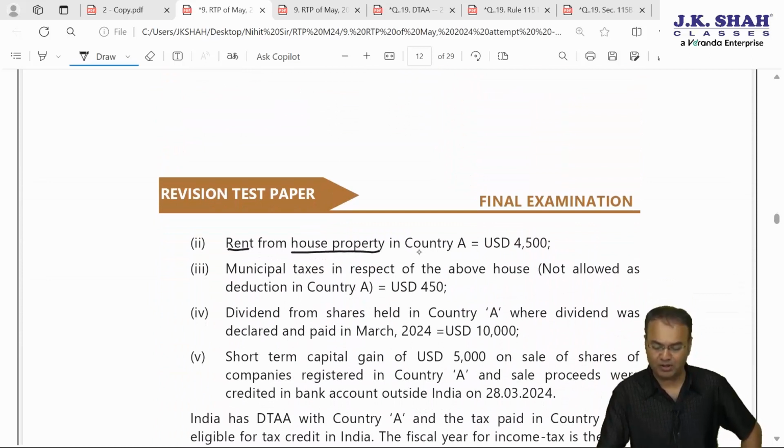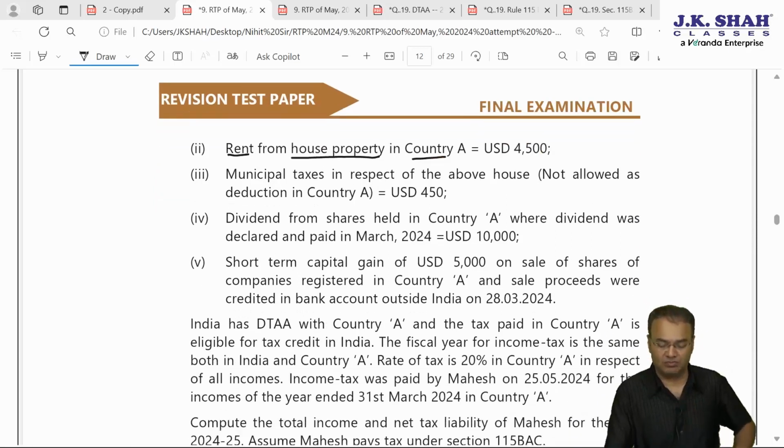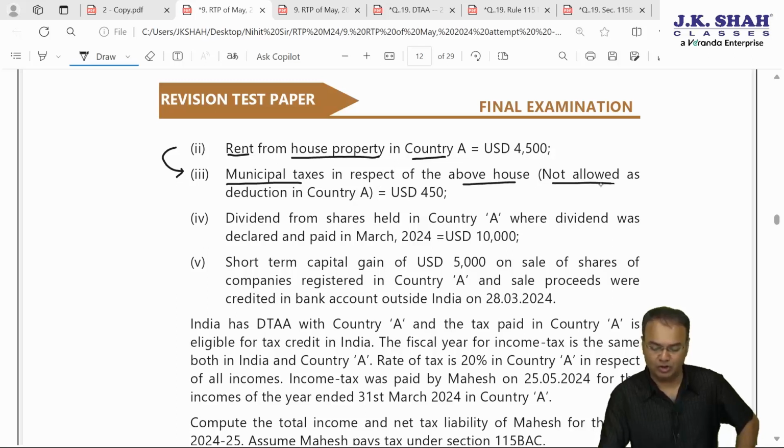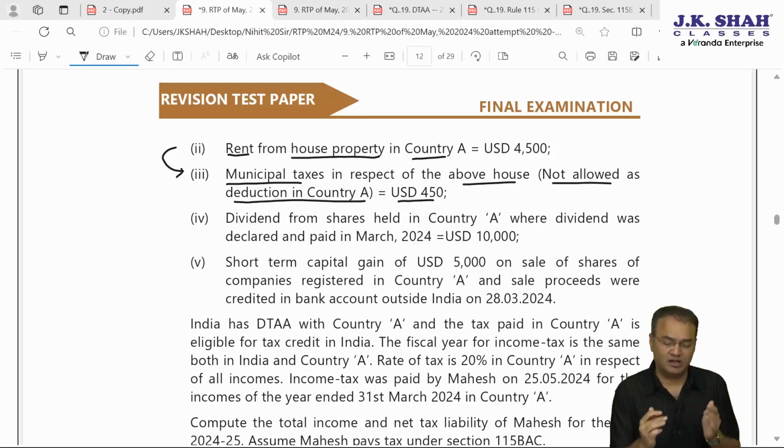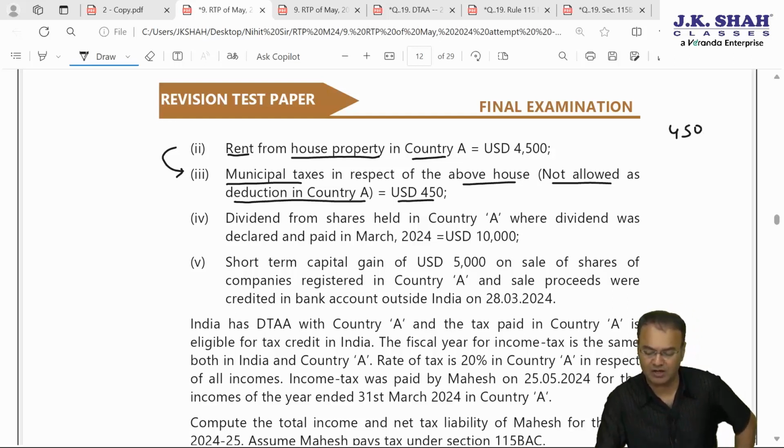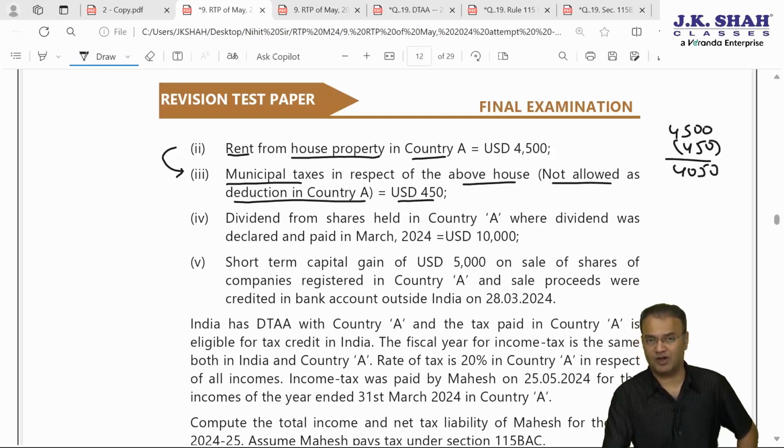Second income is rent from house property in country A, US dollar 4,500. This is again IFHP income. Here 30% standard deduction will be allowable. When this income is merged with Indian income, at that time 30% standard deduction will be allowed. But before that, we have municipal taxes in connection with the same property, not allowed as a deduction in country A, 450 US dollar. But in India it is allowed as a deduction. In foreign country, country A, it is not allowable. So in India it will become 4,500 minus 450, that is 4,050, minus 30% standard deduction, 30% of 4,050. Balance will be the IFHP. These two are a combined point.